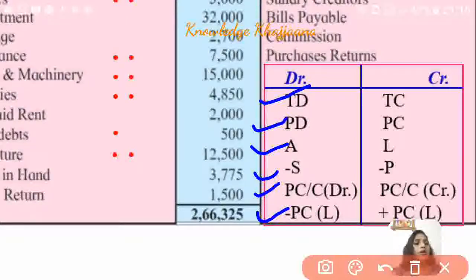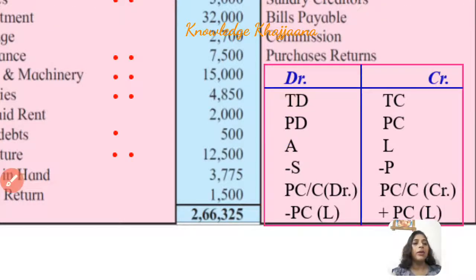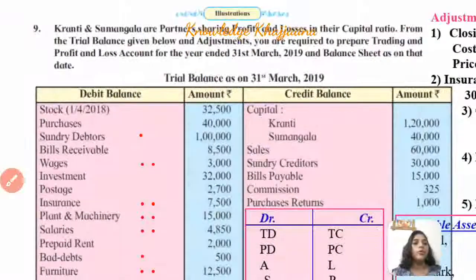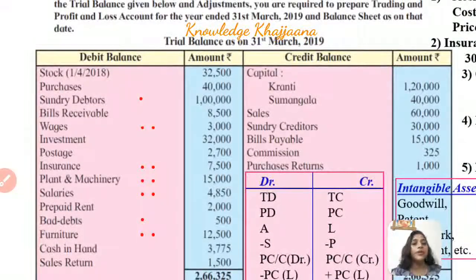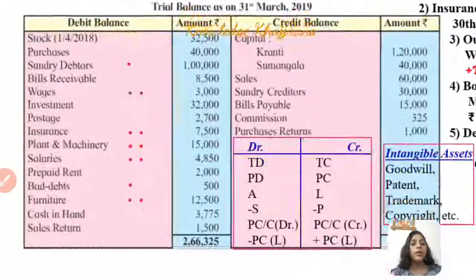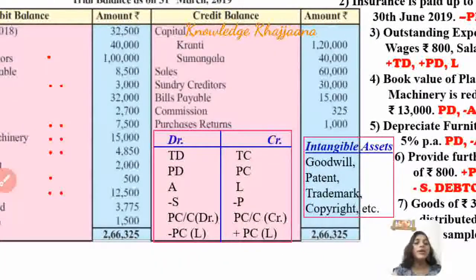Similarly, the items given on the credit side of the trial balance can be recorded either to the trading account credit side or profit and loss account credit side, or to the liability, or can be deducted from the purchases, or can be recorded to the partner's capital or current account credit side, or can be added to the partner's capital in the liability side. So this is the simple trick. By following this trick, you can come to know where the items given in the trial balance debit side and credit side can be recorded. One more thing, the book has started to include its last two illustrations, that is intangible assets.